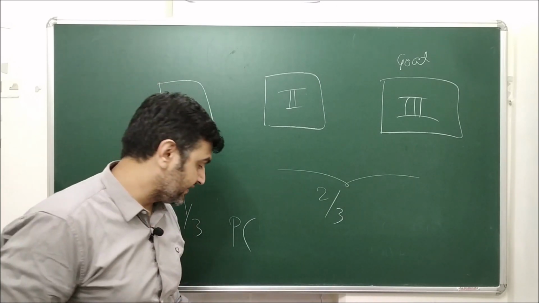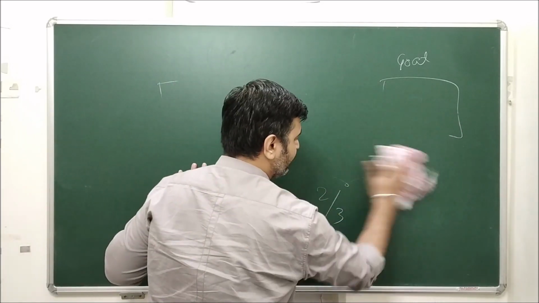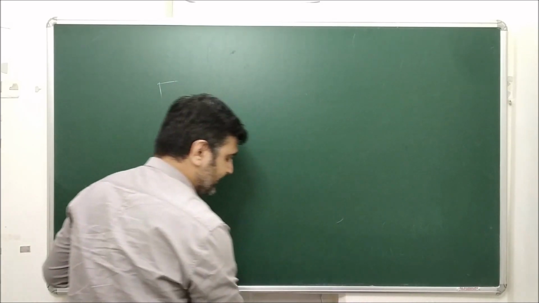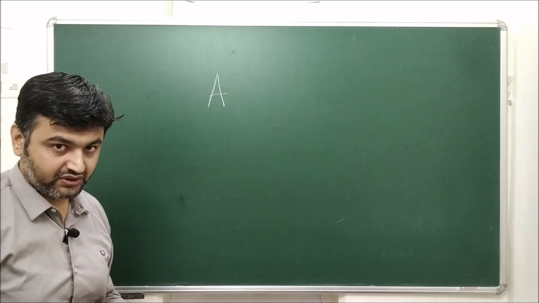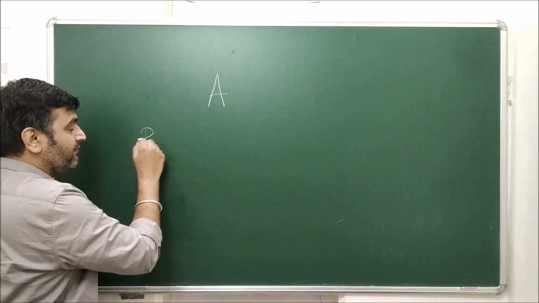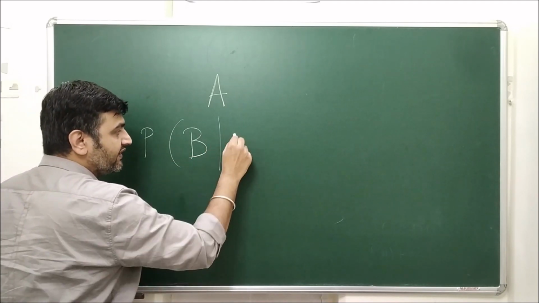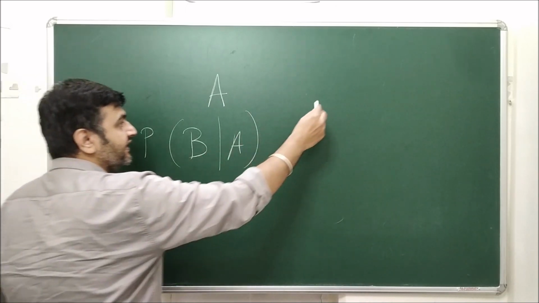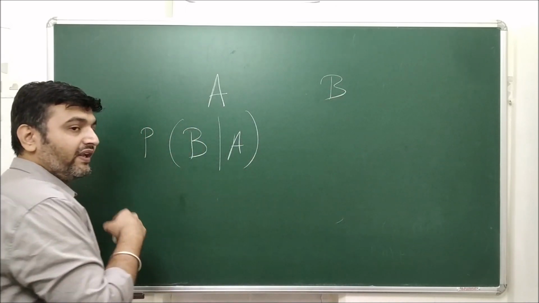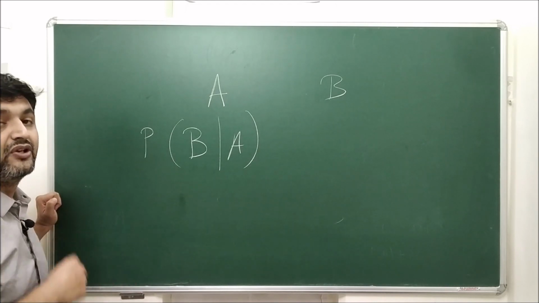And that's what, when you see the definition of conditional probability, they define, right? They say that suppose event A is there, which has already occurred, then what is the probability of event B occurring given that event A has already occurred? So you have event A and event B. You want to find the probability of B given that event A has already occurred.